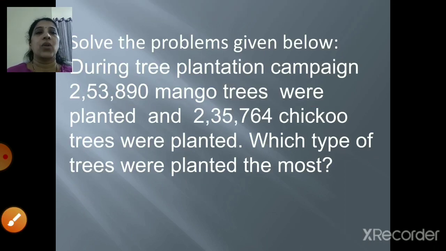Now solve the problems given below. During the tree plantation campaign, 2,53,890 mango trees were planted and 2,35,764 chiku trees were planted. So which type of trees were planted the most? You have to find out which trees have been planted the most. So what will you do? First you will write the number of mango trees planted and the number of chiku trees planted, and then you will compare both the numbers. So let's see.